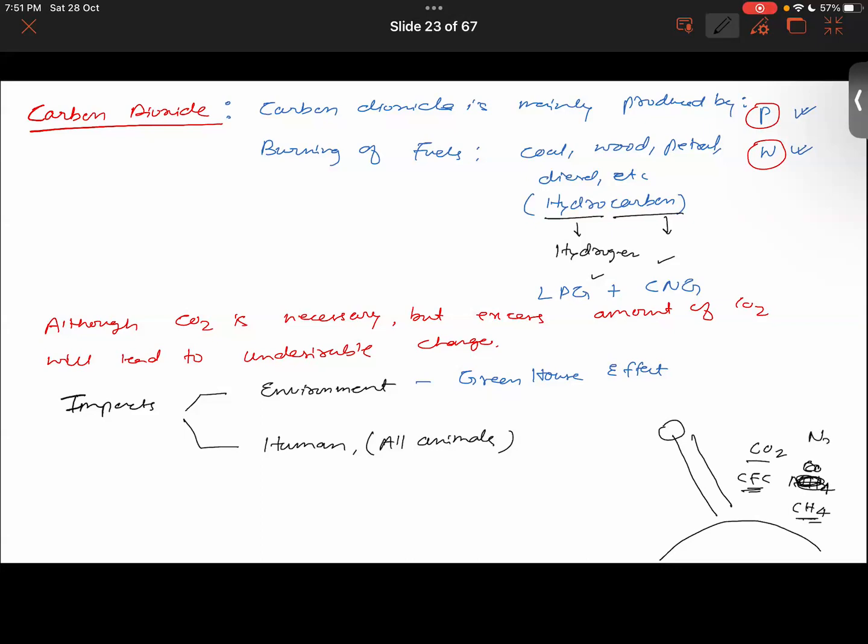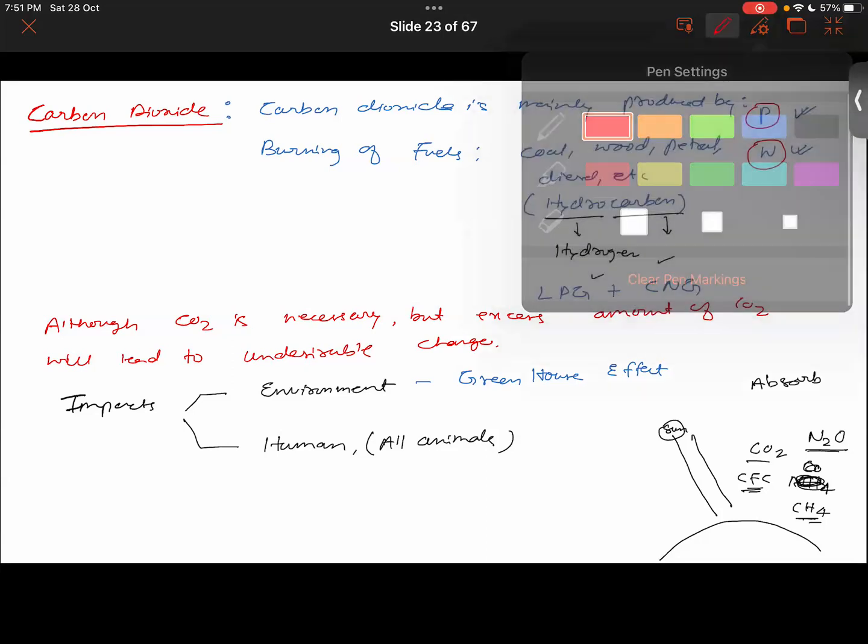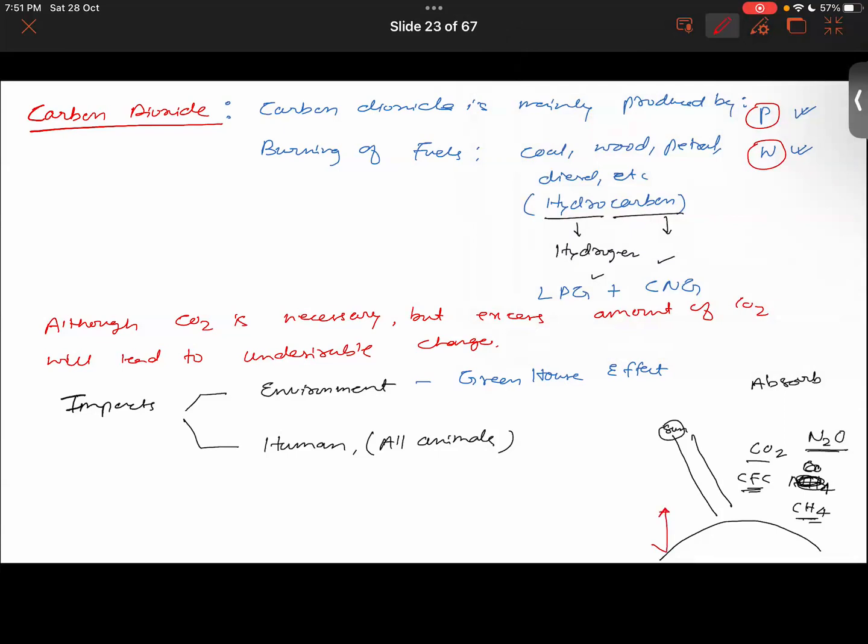Dinitrogen oxide, N2O, is also a greenhouse gas. So all these gases will basically absorb the heat. Plus, our earth is also radiating some amount of heat, whether it's vegetation, rocks or water bodies, they are also radiating the heat, right? So of the solar radiation that is coming, some is absorbed into the earth, and some is radiated back into the atmosphere.